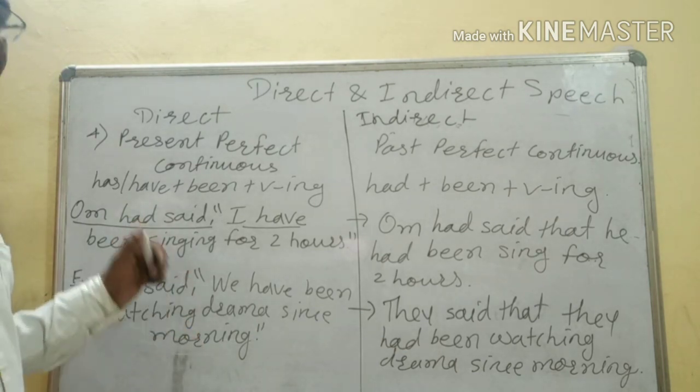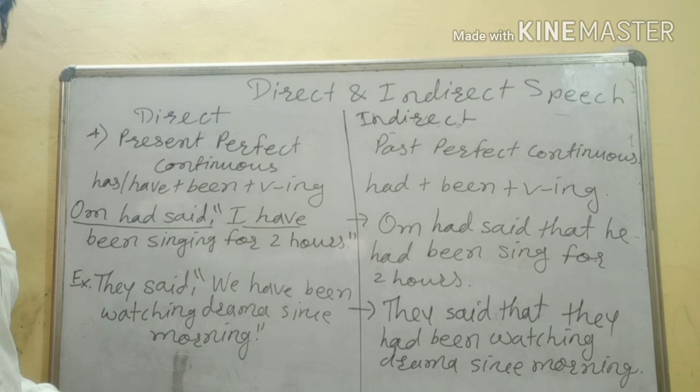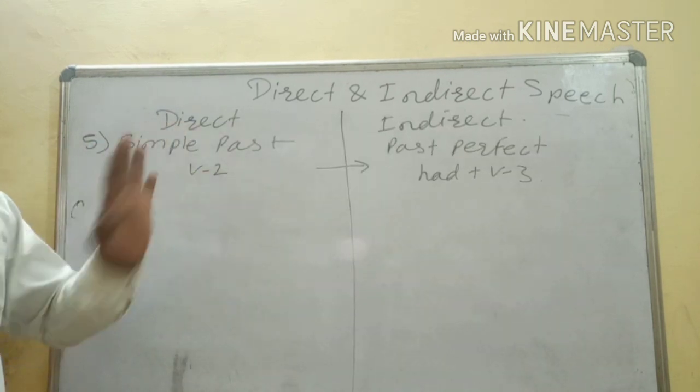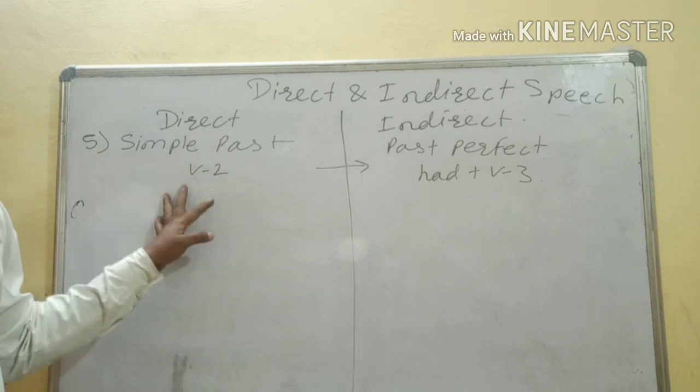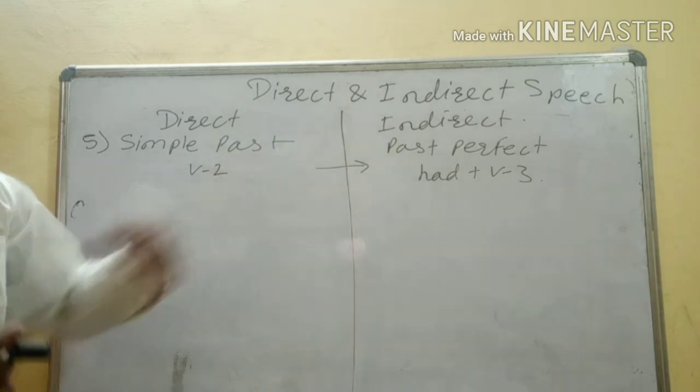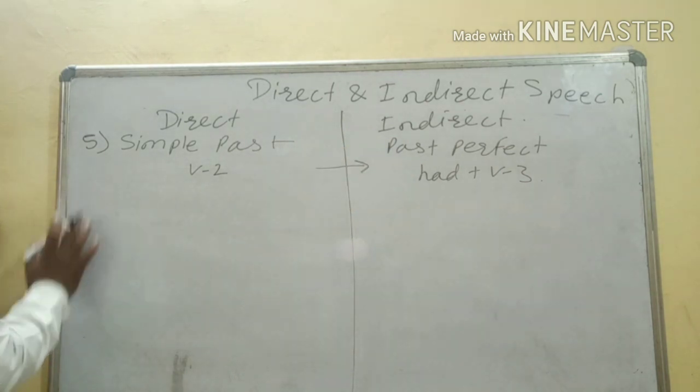Okay, we will see now the next tense. Next tense is simple past. If reported speech is in simple past, then what will be there here? Okay, so suppose one statement we are going to take here.